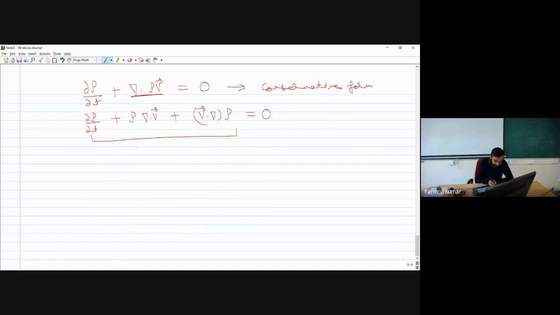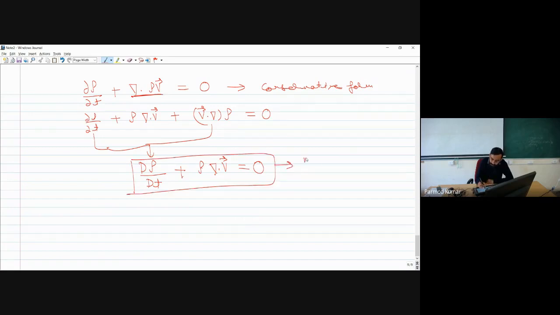So now what will be happening, if you see this del rho by del t plus rho times divergence of v, plus, if you see these two terms, if you combine the first and the third term, what will it be? It will be nothing but d rho by dt plus rho times divergence of velocity field equal to 0. So this is nothing but our which form? Non-conservative form.